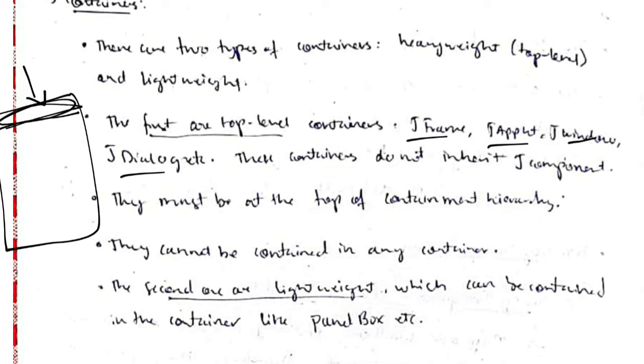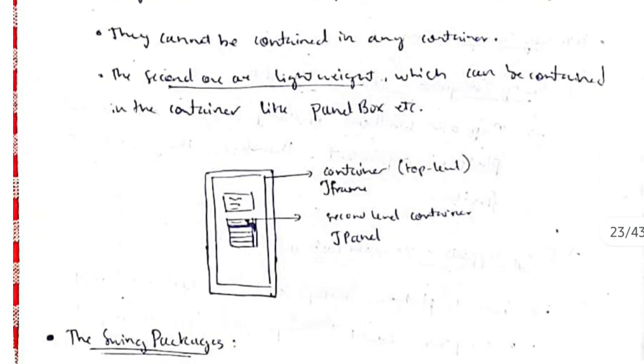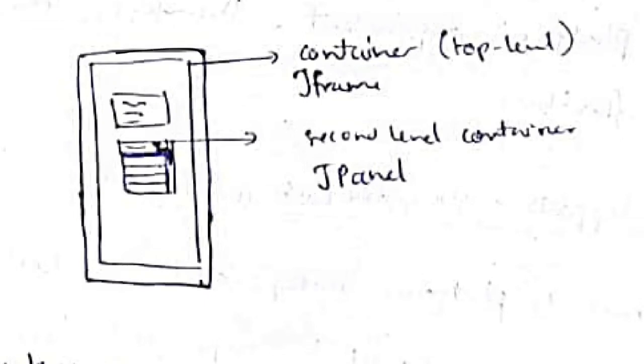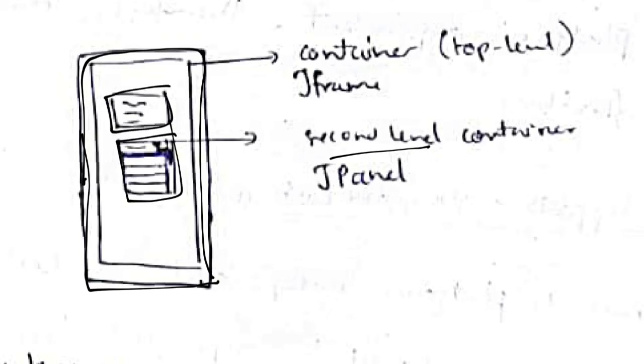Like the notification bar, the settings bar, and the main heading of the app, those things cannot be edited. Whereas the lightweight ones are those present inside the container. There are two types of container. The first one is the top level container, which defines the frame of the mobile itself, and the second one is the second level container, in which we can have the sub menus and sub views, and inside this we can place different components.